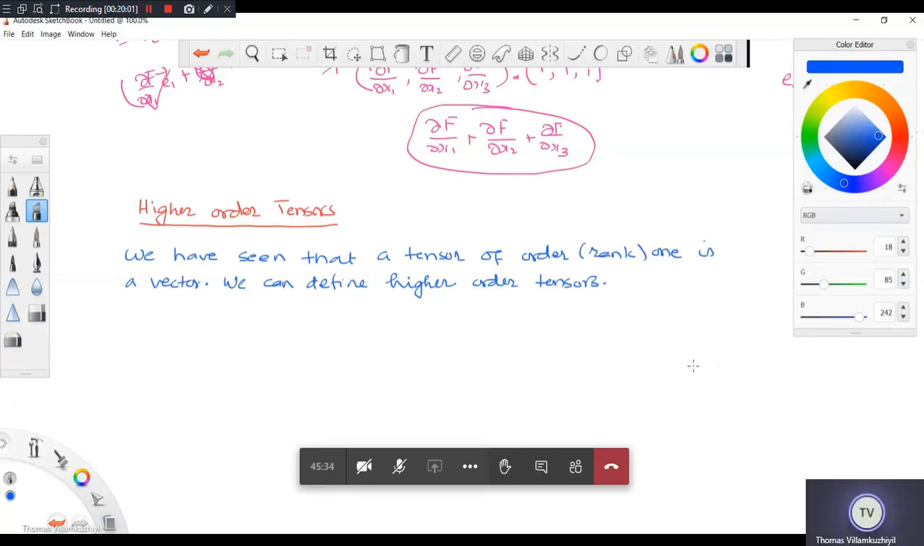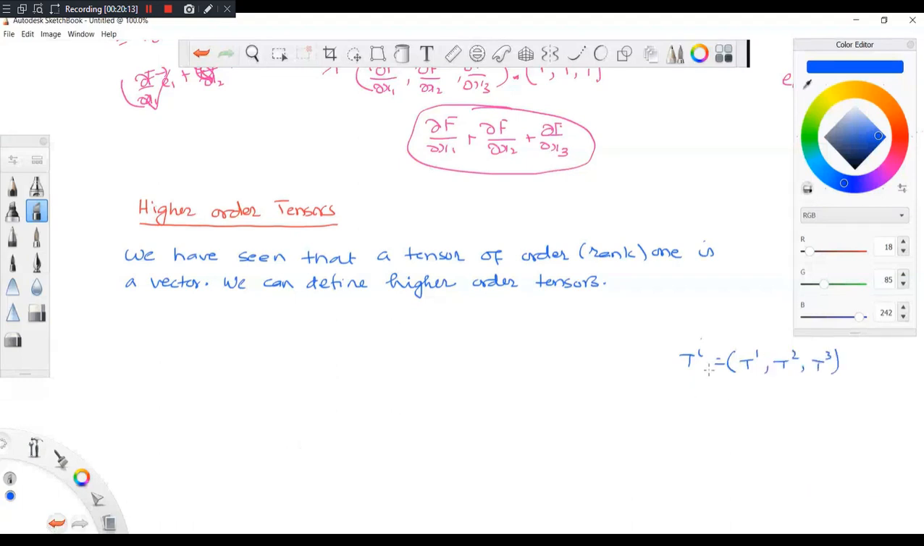Suppose I write this tensor of rank 1, T_i. Why do I call it a vector? In 3 dimensions, what is it? It is nothing but T1, T2, T3. T_i means T1, T2, T3 in 3 dimensions. So this is the representation of a vector in our usual sense. That is why it is called a vector.